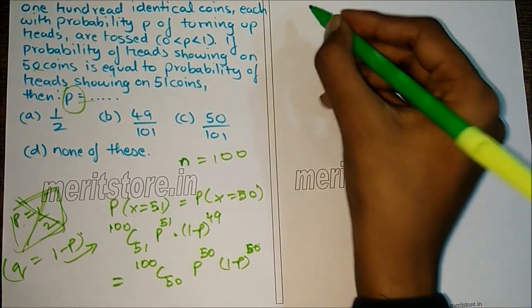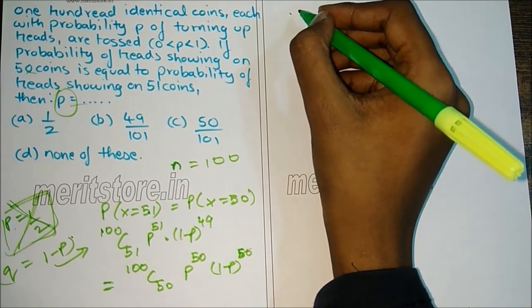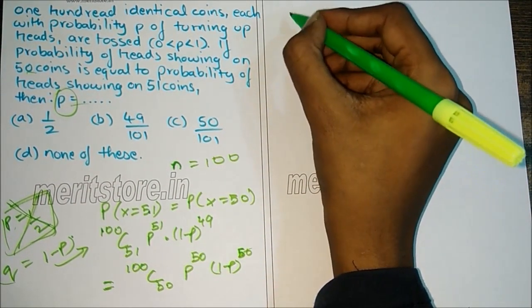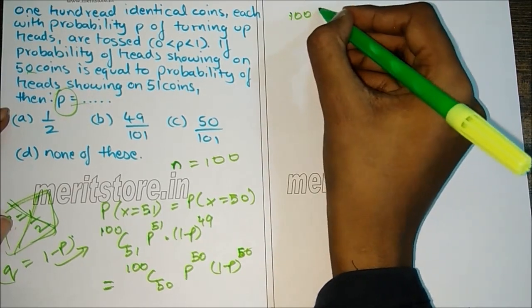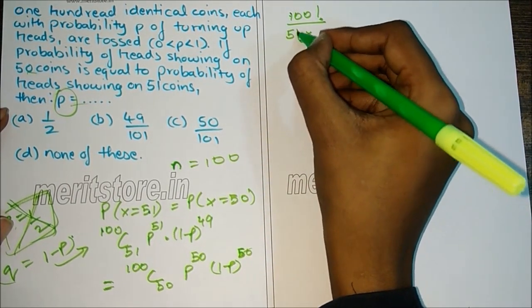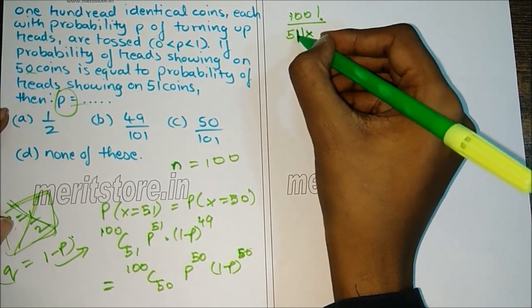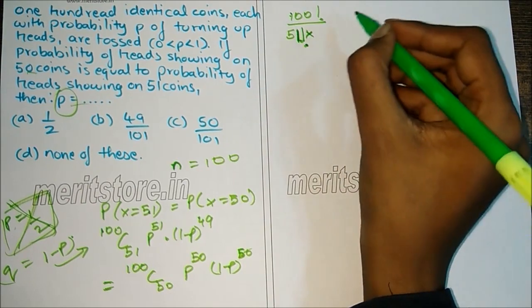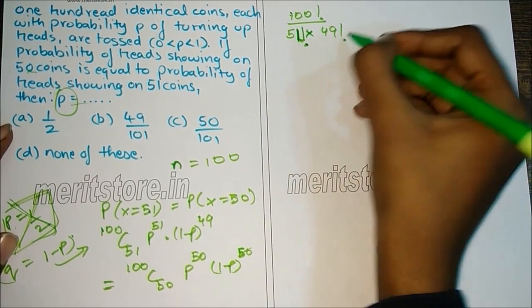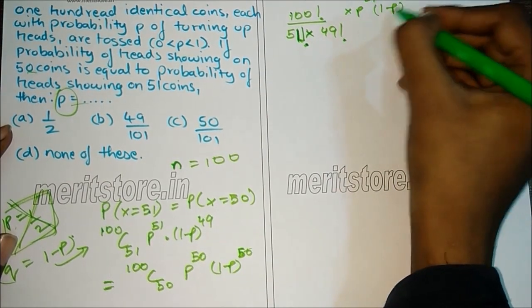So we simplify this. 100C51 is n factorial upon r factorial into n minus r factorial, that is n factorial upon 51 factorial into n minus r, which is 49, 100 minus 51, so into 49 factorial into p raised to 51, 1 minus p raised to 49.